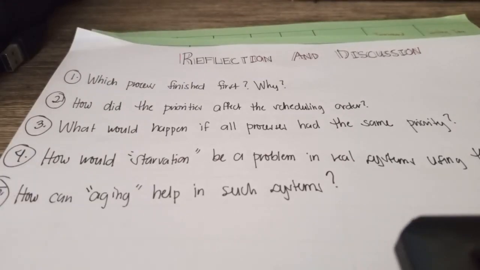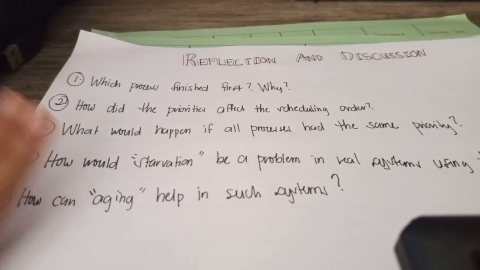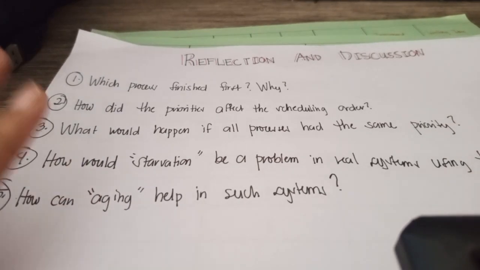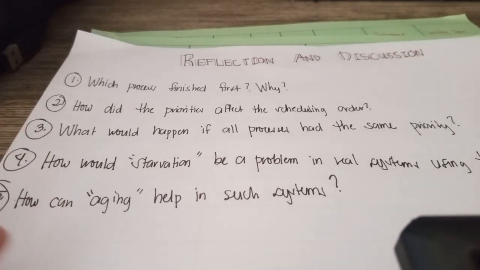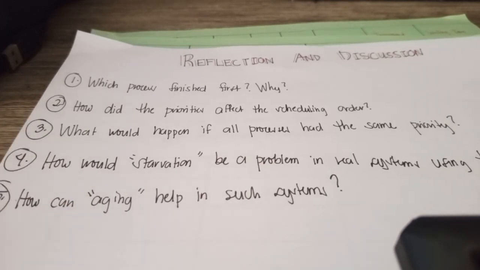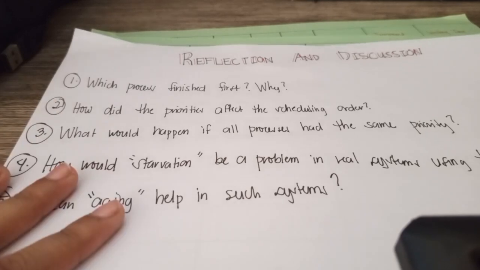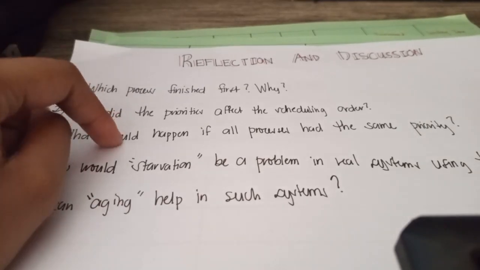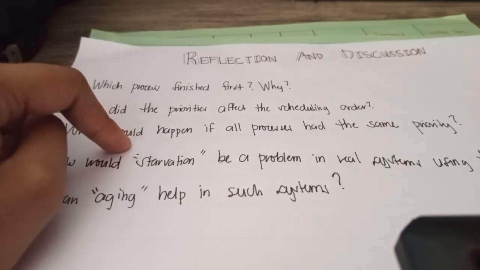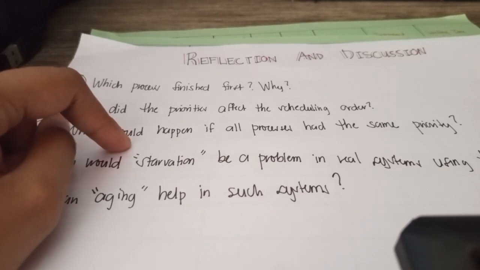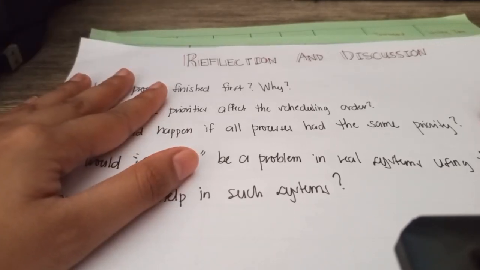So, in conclusion, preemptive priority scheduling ensures that higher priority tasks execute first, but lower priority tasks may be delayed. Understanding this helps in managing tasks efficiently and improving system performance.